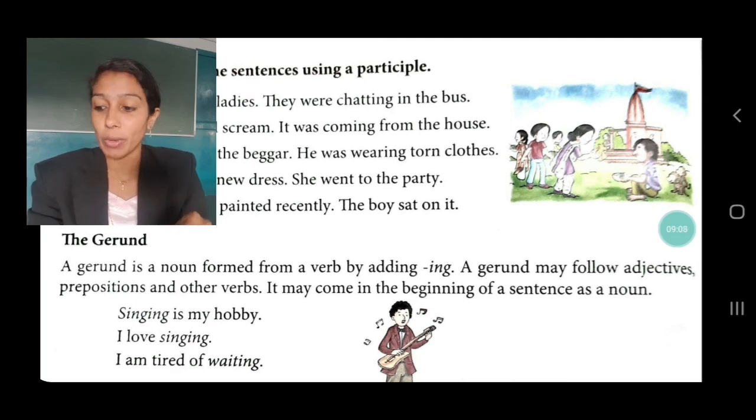Here, "Singing is my hobby." Here the noun is what? Sing, and we have added ing to the verb. So singing is my hobby. Singing is the gerund. I love singing. Singing is the gerund, formed by adding ing. I am tired of waiting. Waiting, formed from a verb by adding ing. So these words are called gerunds. So I hope you have all understood the three different kinds of non-finite verbs: infinitive, participle and gerund.